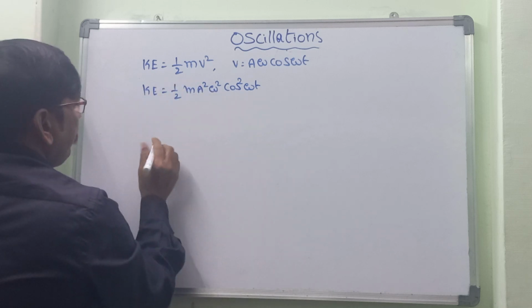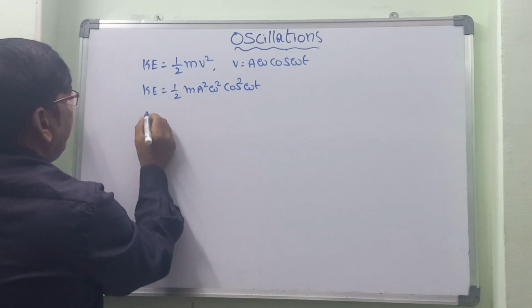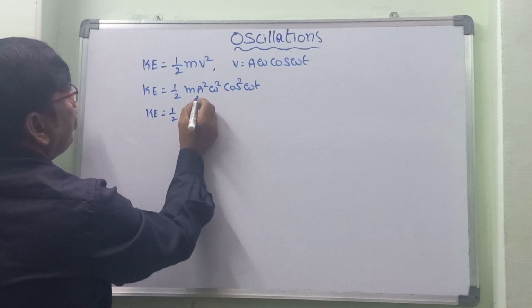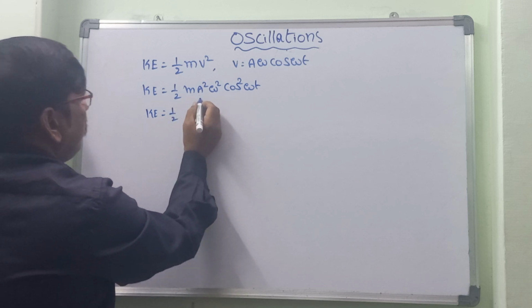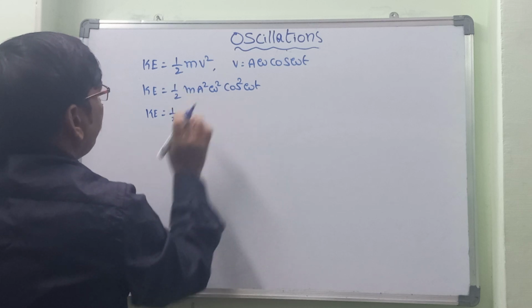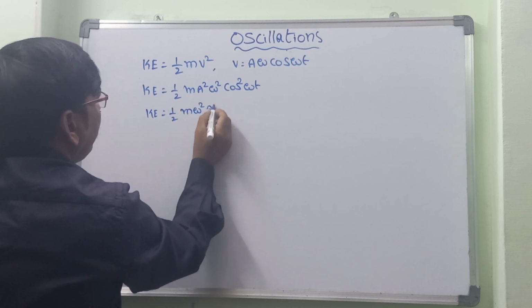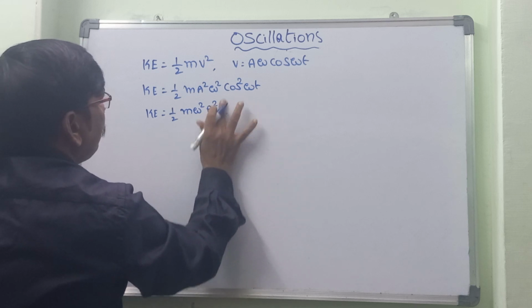Here we can consider half m a square omega square cos square omega t.